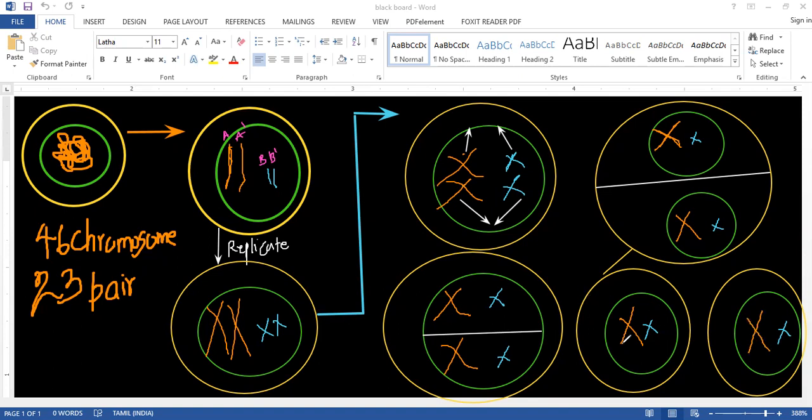Now, what would happen? It already replicated, no? It's already replicated. A becomes A and A dash. This is A dash. Now, what would happen here? This will become like this. Look now. It will break down here. I don't have space.